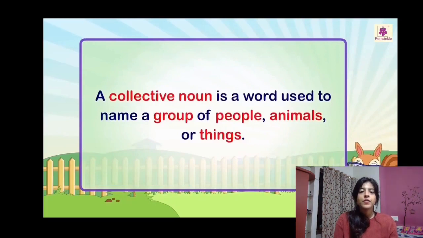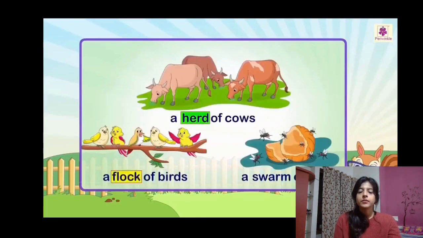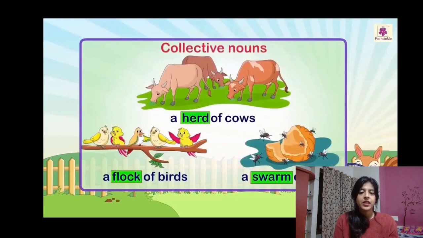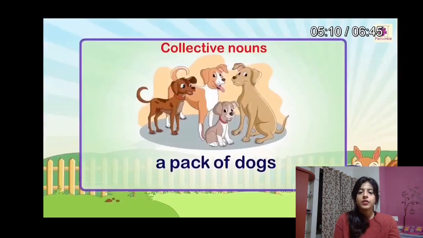A collective noun is a word used to name a group of people, animals, or things. Like I said, it is a group of people, animals, and things. There are many different types of groups. Like we studied, flock, herd, and swarm are the collective nouns.